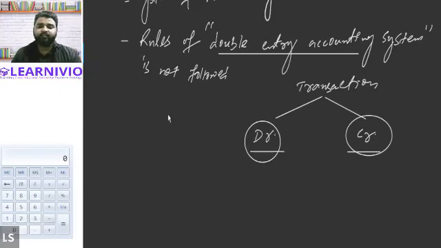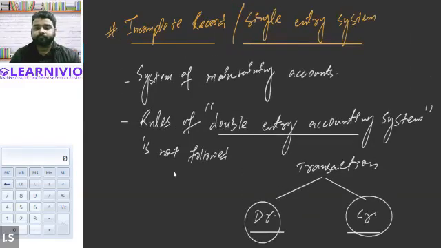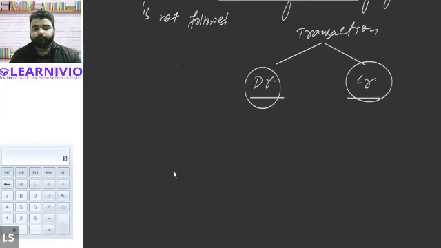Either we would have debited the account or we would have credited the account, but at the same time we did not pass the transaction in both accounts, or we did not cover both aspects of the transaction, that is the debit and the credit aspect. So in case of single entry system, we basically record the transaction ignoring the double entry accounting concept. So this is what single entry system basically means.